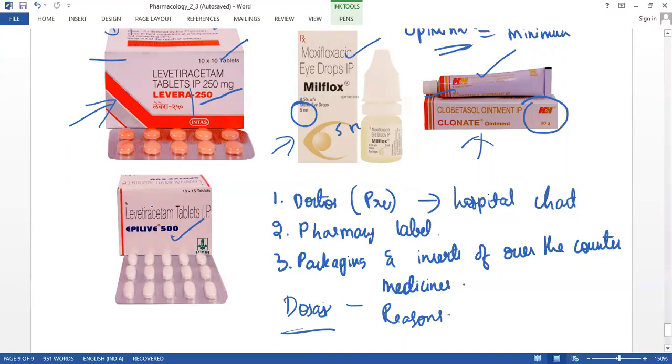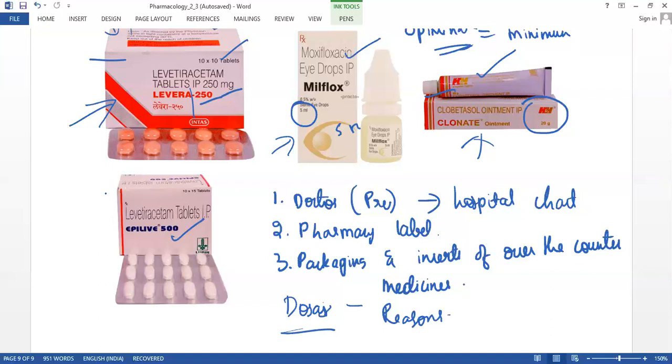Side effect in the sense, as I already said, before designing this or before giving it to the patient, the doctor may check all the effects, like maybe the patient has any damage or any problem in the liver, kidney, or the weight. The age matters; it all depends on the age. We have tablets for lower age people, for children, and for older age group people we also have a different kind of tablet. So it all depends on the age of the patient and the weight. So this comes into consideration.